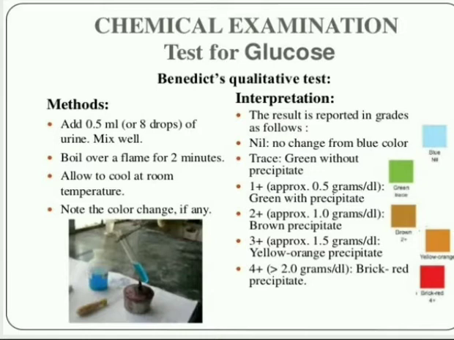First one, if any green precipitate, 1 plus, that means glucose present in urine. If no color change, blue color remains the same, means no presence of glucose in urine. Okay, and 2 plus means brown precipitate, and 3 plus means yellow orange precipitate, 4 plus means brick red precipitate.